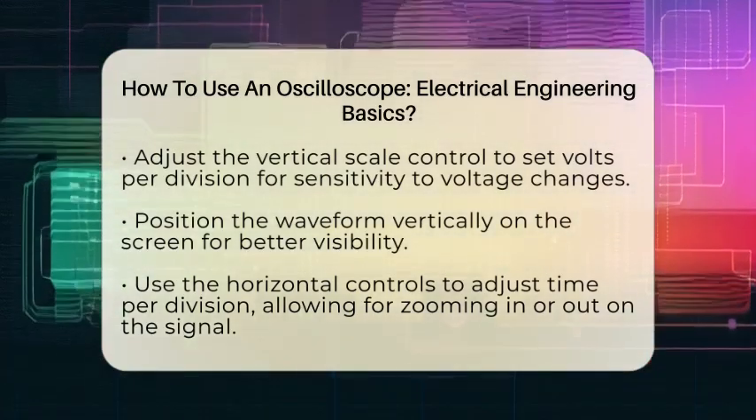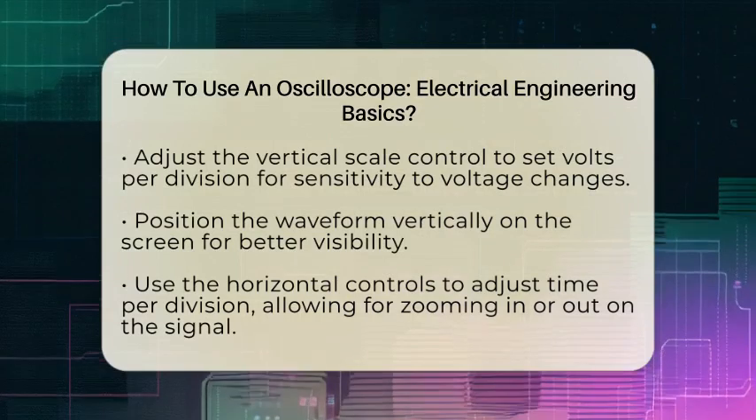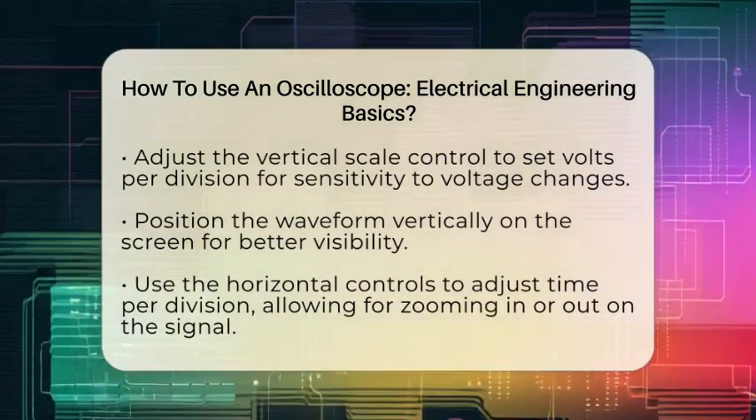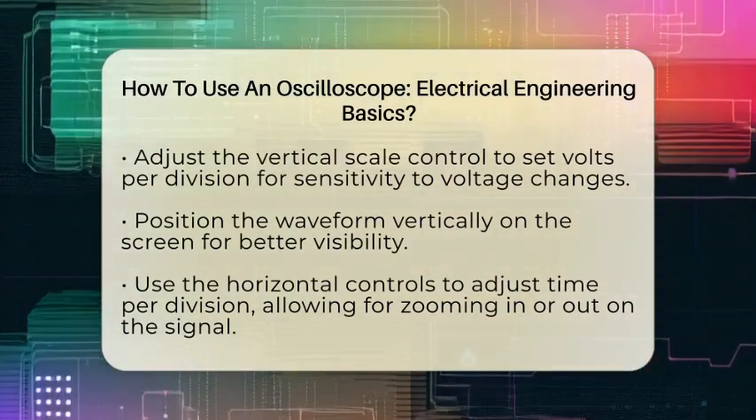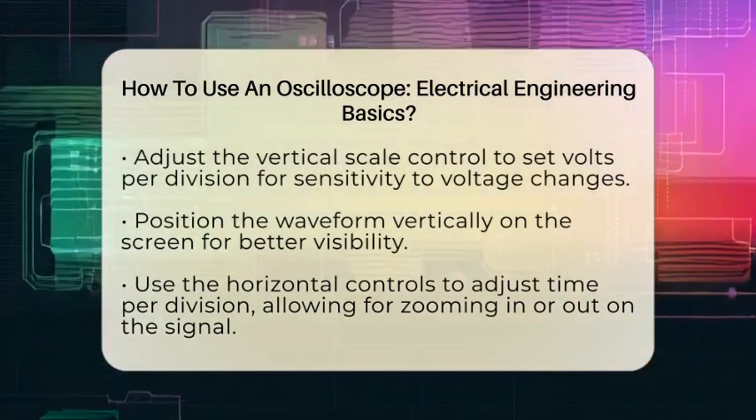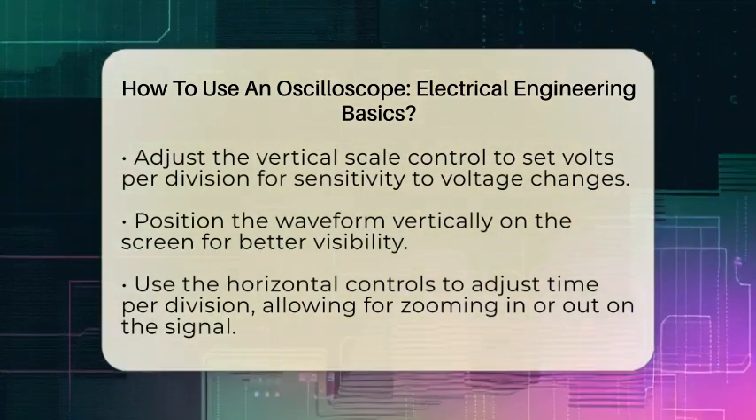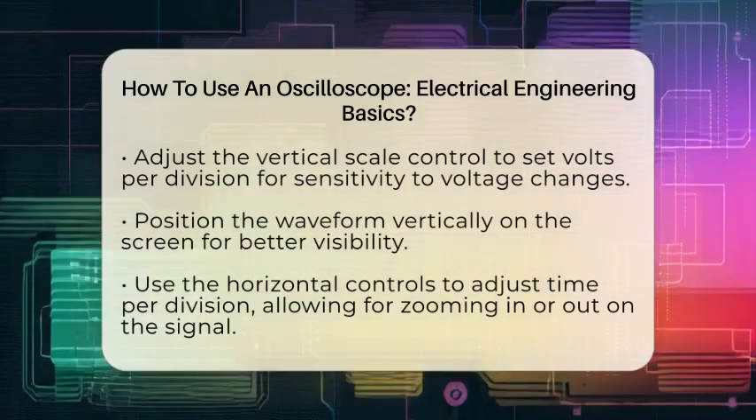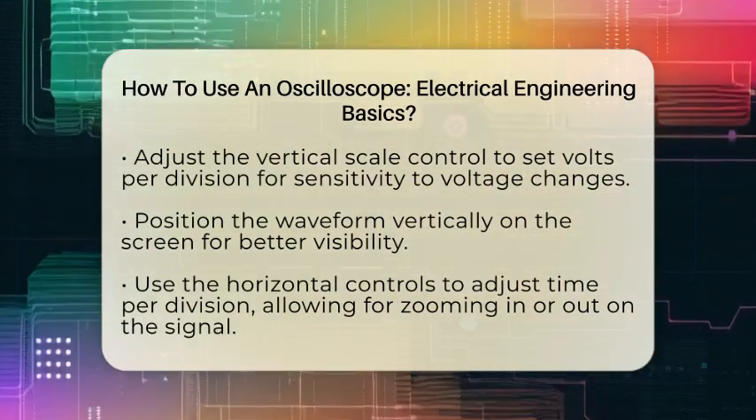Once connected, it's time to adjust the vertical controls. Use the vertical scale control to set the volts per division. This setting adjusts how sensitive the oscilloscope is to voltage changes. Position the waveform vertically on the screen for better visibility.